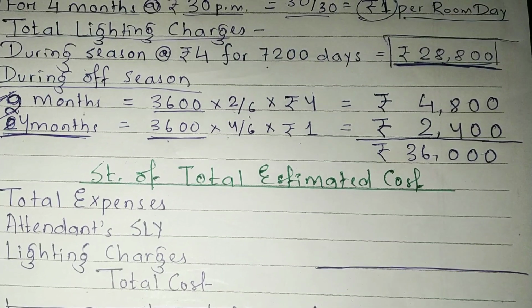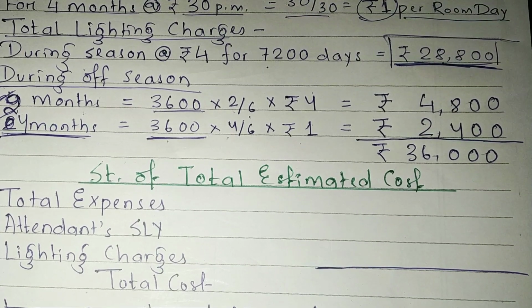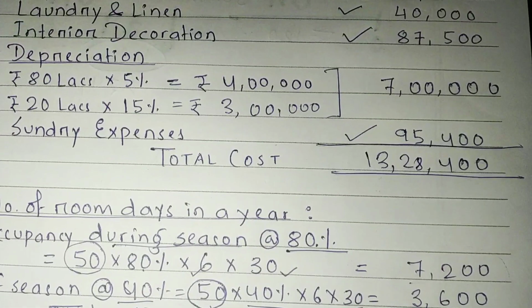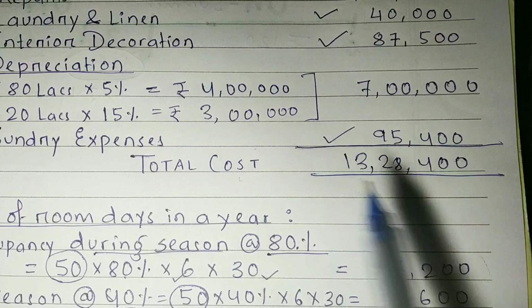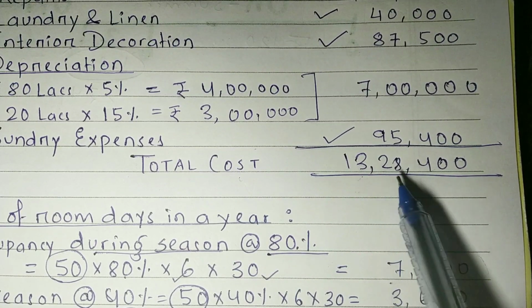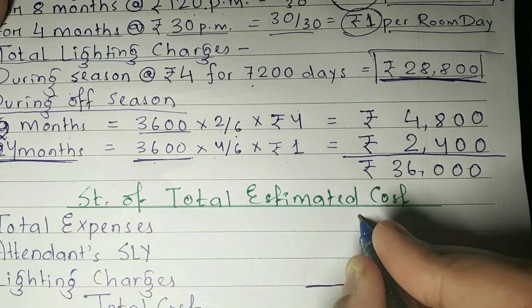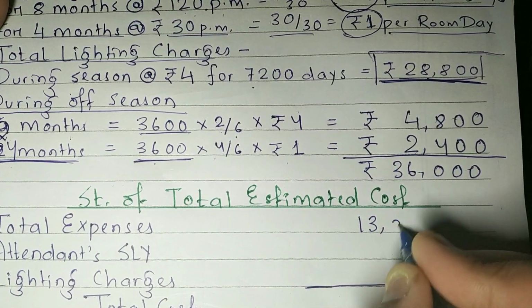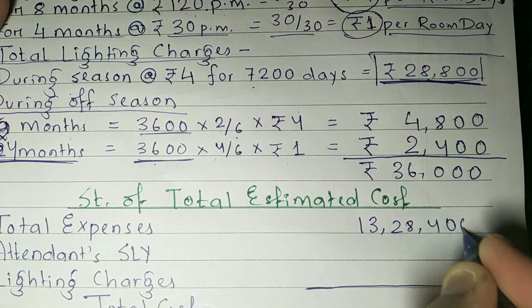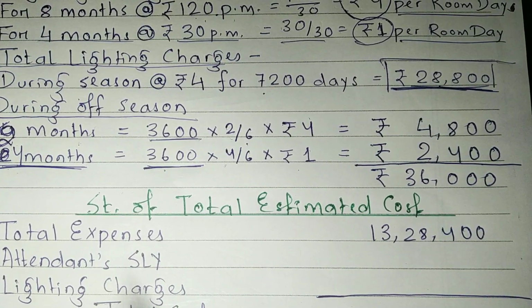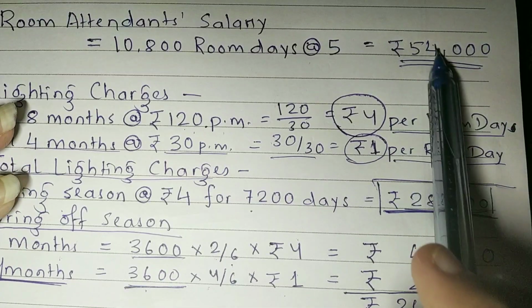So now what you need to do? You have to make a statement to estimate the total cost, right? The total cost. So here the total expenses was how much? 13,28,400. Then room attendant salary was 54,000.